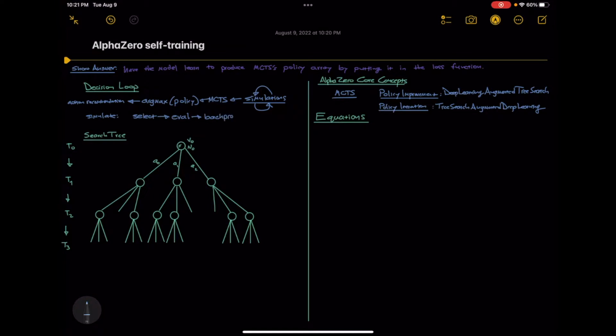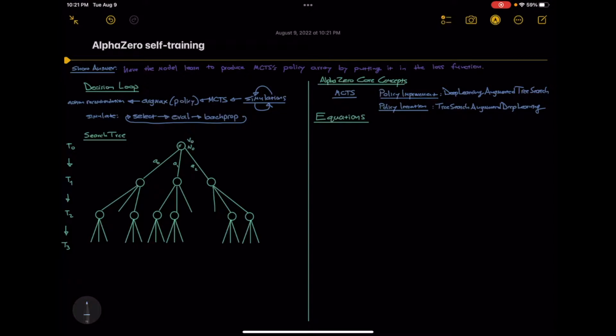The way that works is, for each simulation, MCTS will explore the search tree by selecting new nodes until it gets to either a game over state or an unexplored state, at which point it'll run the new state through the model to get its action value and action probabilities, and then trace its path back to the root node, adding the new value to the action value of each node along the way. It also keeps track of how many times it's visited a node.